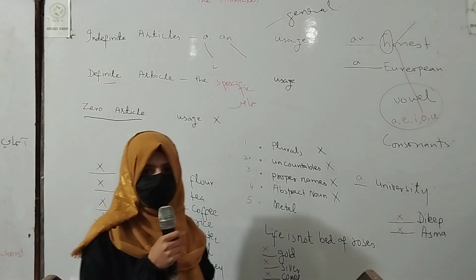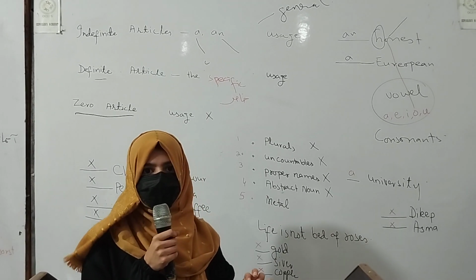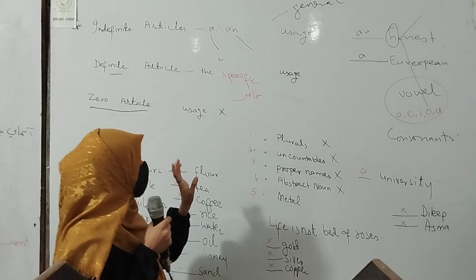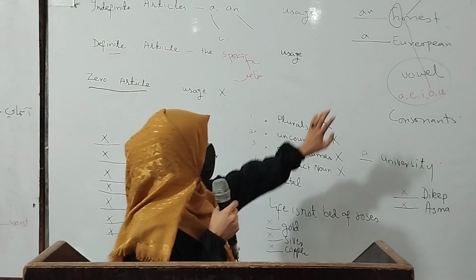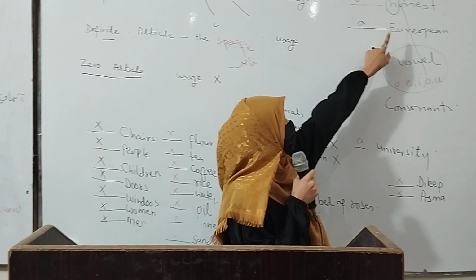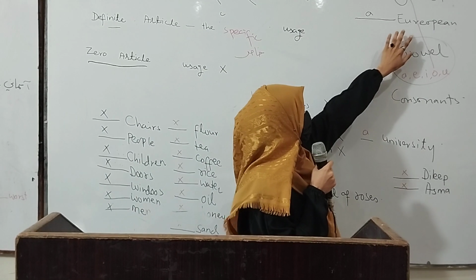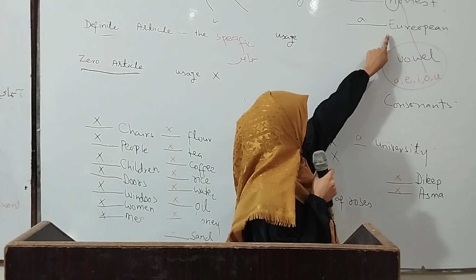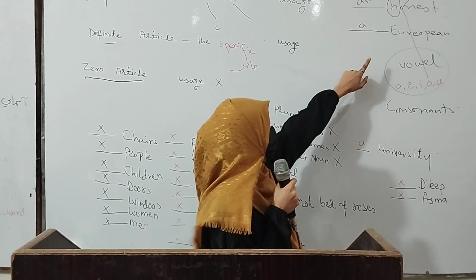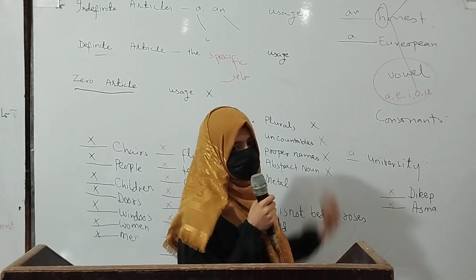First of all, I told about how a is used with consonants. It does not depend upon the letter; it is not about consonants. For example, the word honest: the H is silent, and we use an. The word European: E is a vowel, but we use a because it depends upon the sound, not upon vowels and consonants.